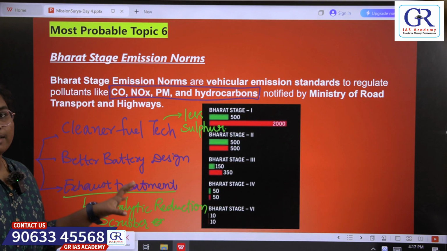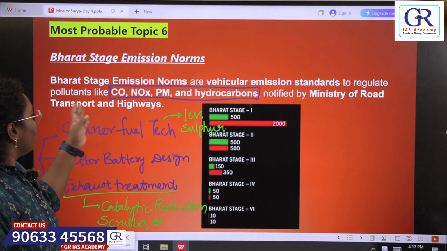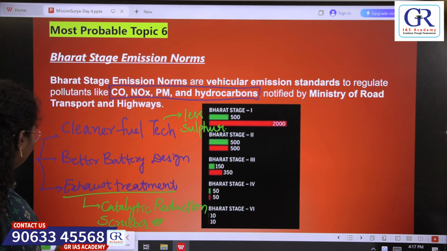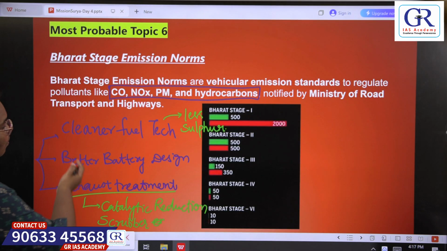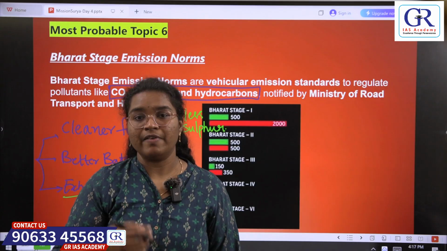So, these are the advancements with respect to pollutant reduction. Right? So, by focusing on these technologies, we can reduce the pollutants coming from the vehicles.